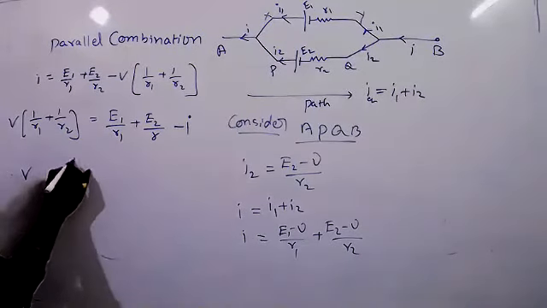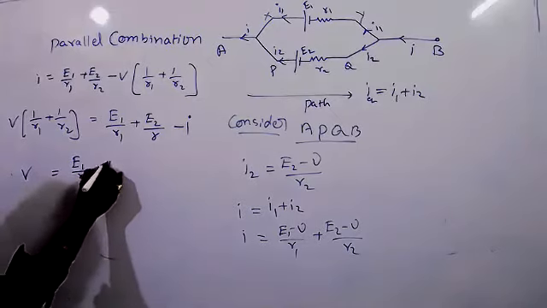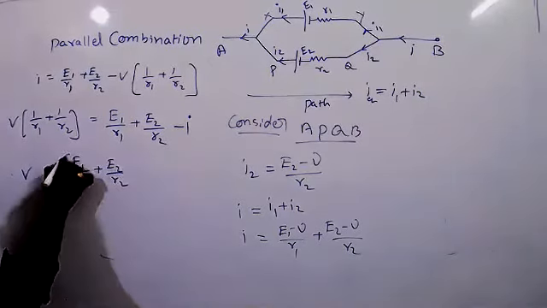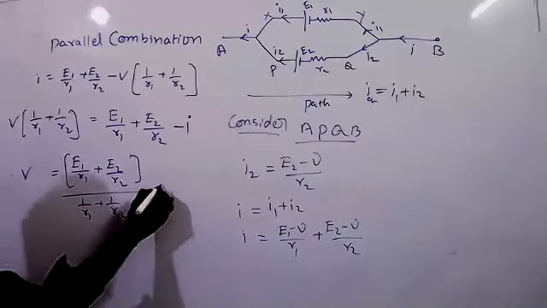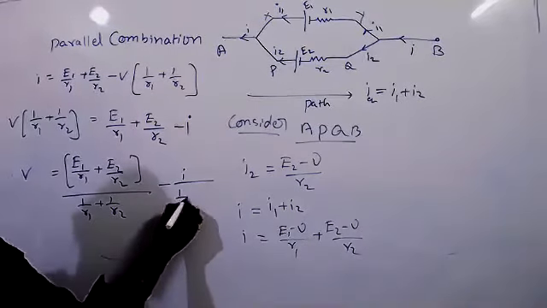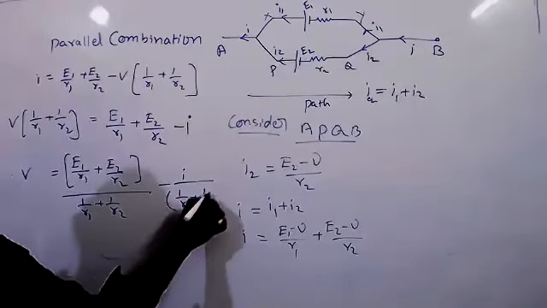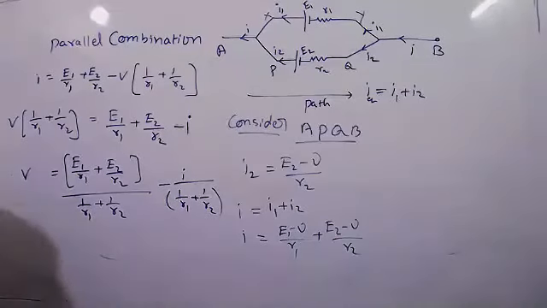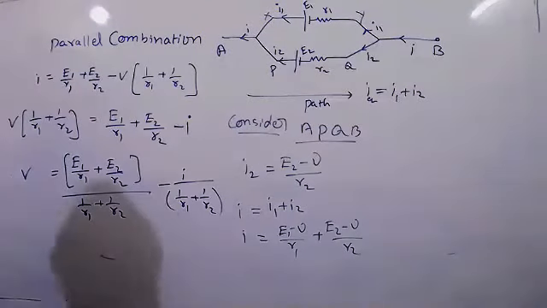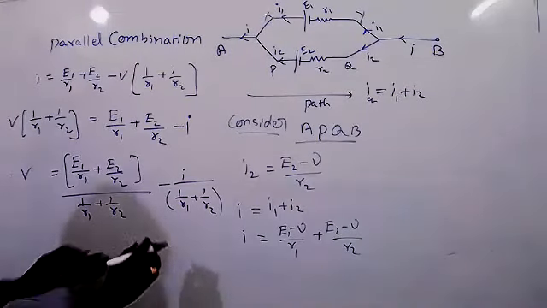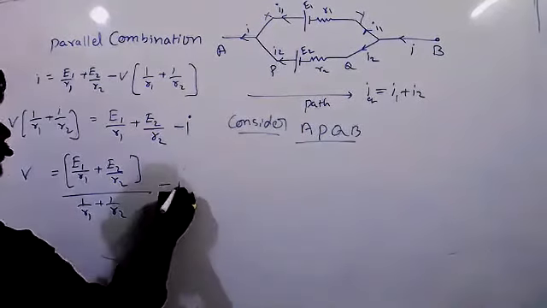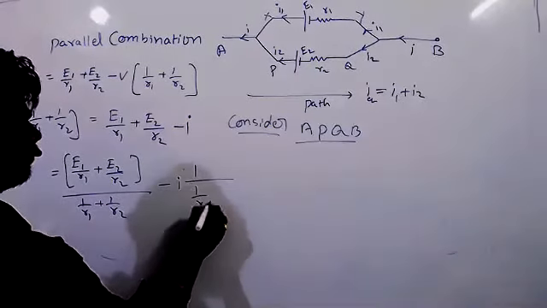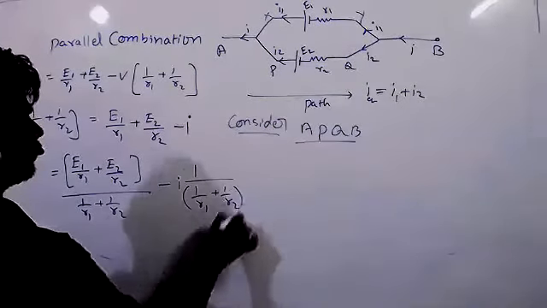Now just send this. V equal to E1 by R1 plus E2 by R2, whole divided by 1 by R1 plus 1 by R2, minus I by 1 by R1 plus 1 by R2, like this.